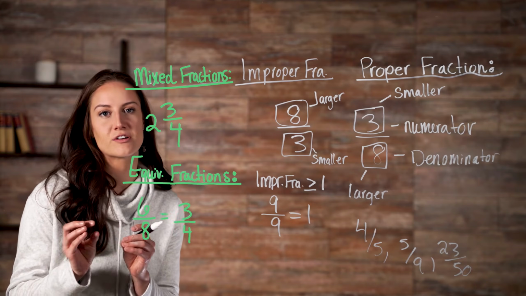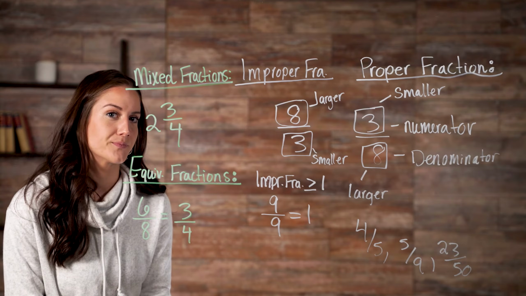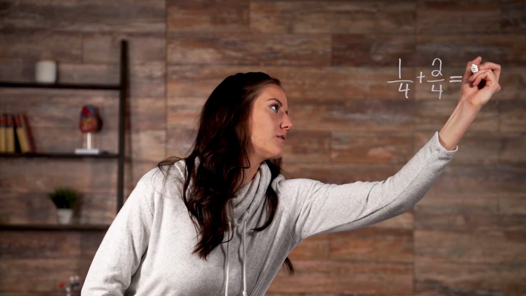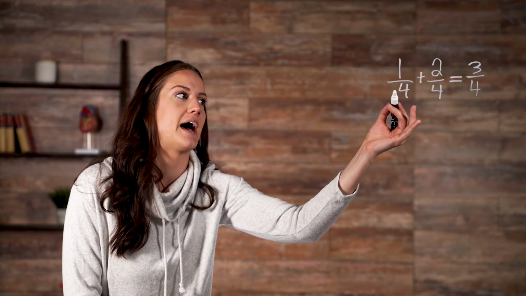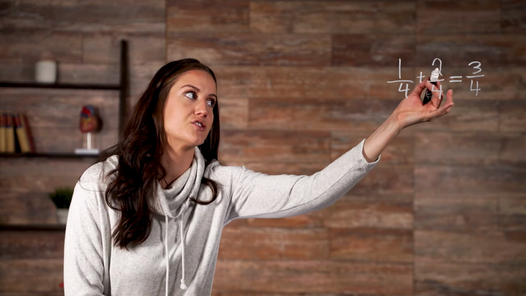Now that we know the different types of fractions, we can explore how to add them. If two fractions have the same denominator, adding is a breeze. You just add the numerators together, and that gives you the answer. For example, so notice what we did to get 3/4. All we had to do was add from our first fraction the 1 from our numerator, and from our second fraction the 2 from our numerator. Add them together to get 3, and we just bring over our 4 from the denominator.